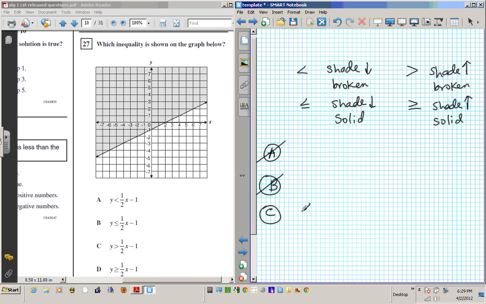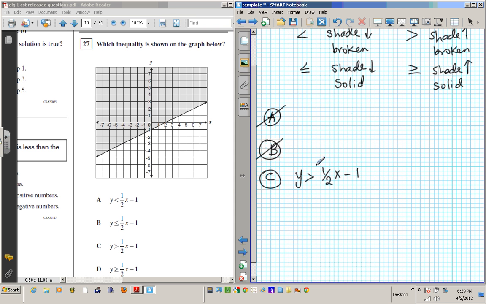C is a potential candidate because it's greater than. Y is greater than 1/2 x minus 1. This is a candidate because it's shading the right direction, because remember, greater than means shade up. D is also a potential candidate because it also has greater than. Now, this line is clearly a solid line, it's not dotted. So which is the answer out of these two? Since C has no line under it, it's dotted, so it cannot be C. The answer must be D because it's solid and it's shading up.